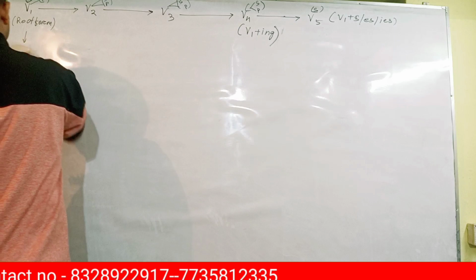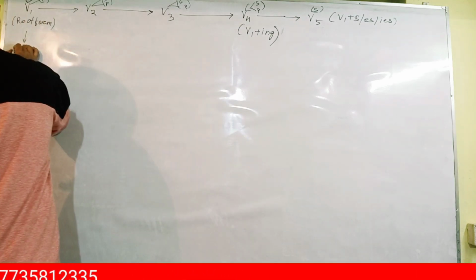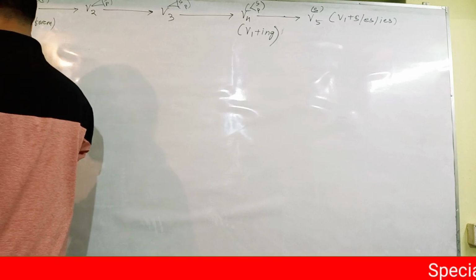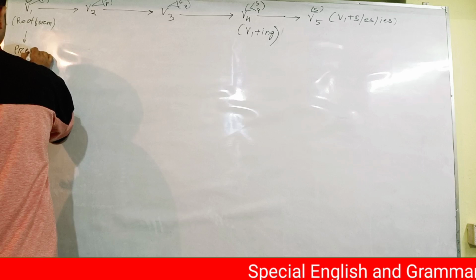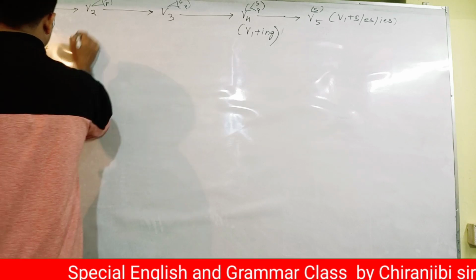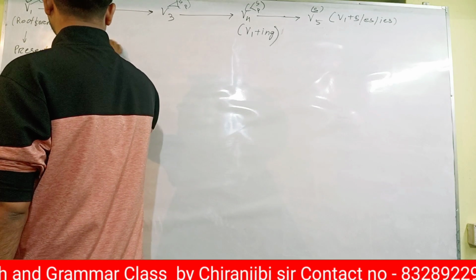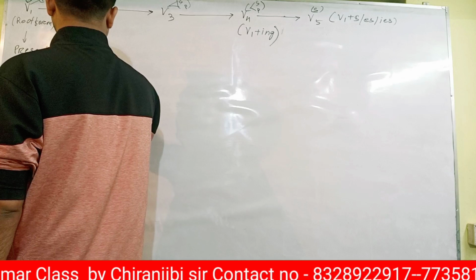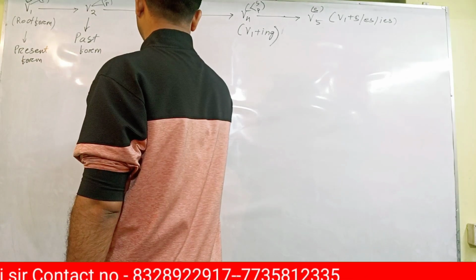Now V1 is called present form. V2 is past form. V3 is past participle form.